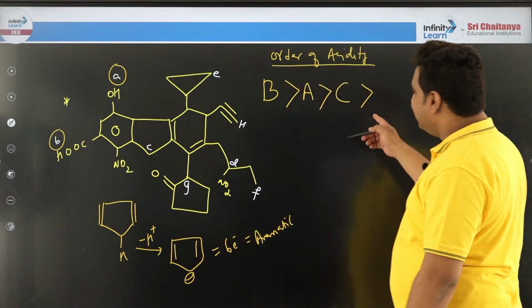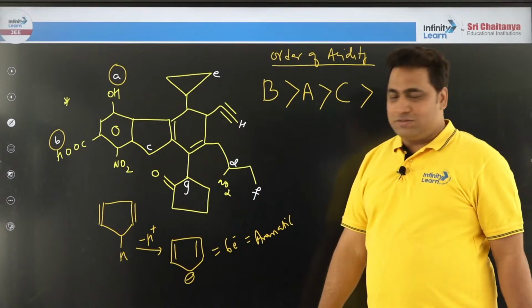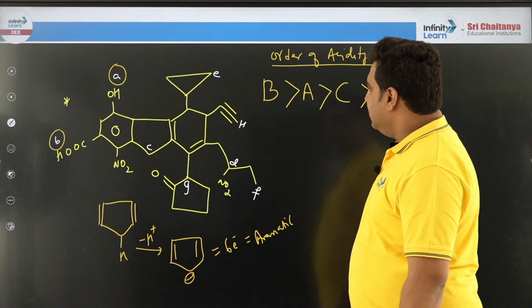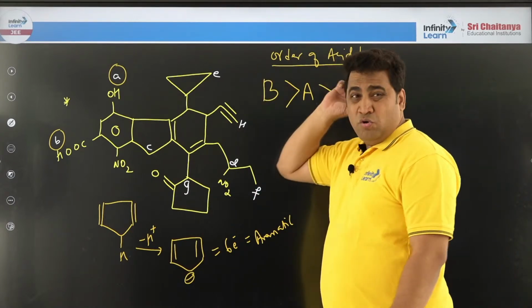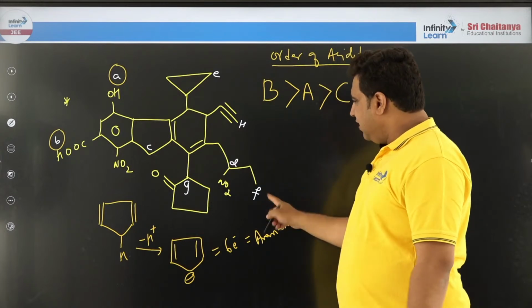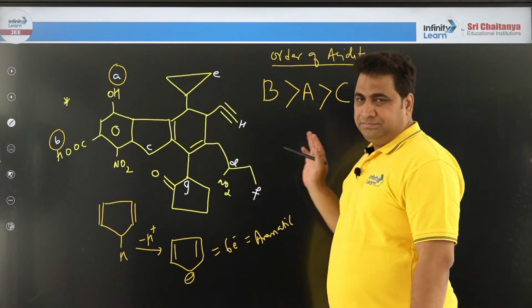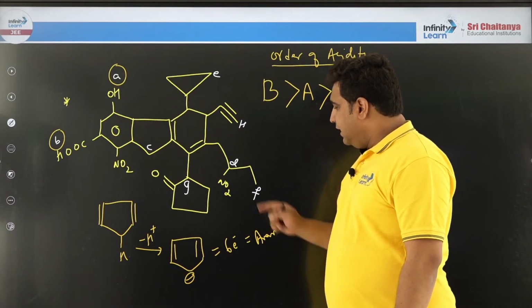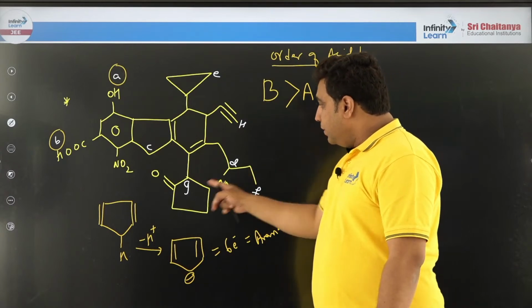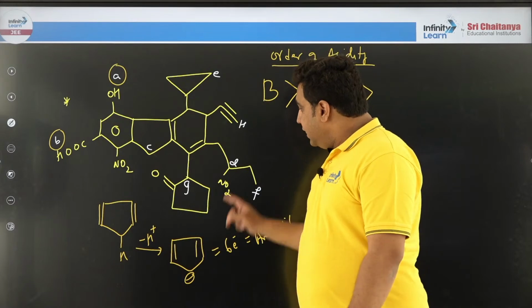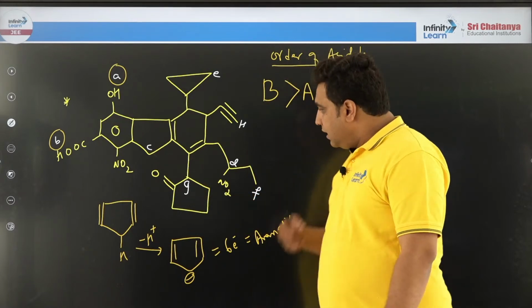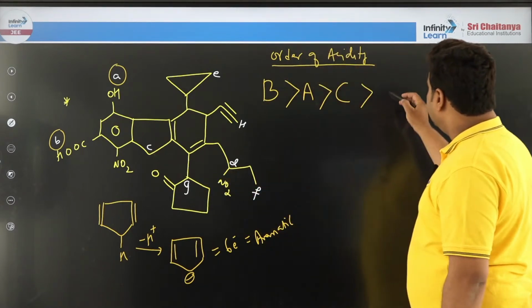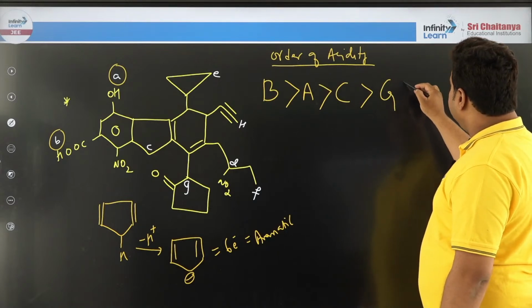So that is why C came. Nice question, no? Right. A over B over C. Now coming to E. Who is E? Alkane. F, alkane. They will come last. H, alkyne. D, G, competition in D and G. In D and G, which is more acidic? I am saying G will be more acidic. Okay. And then comes D.